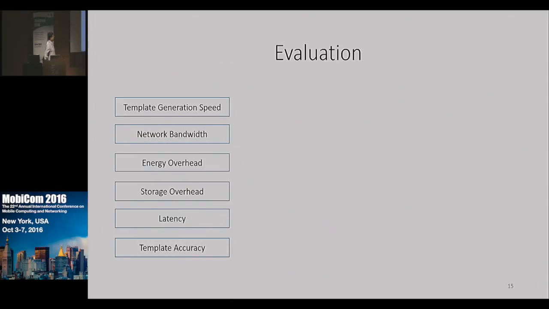So finally, in terms of evaluation, we looked at Appstract from several perspectives, but just to summarize very quickly here, it is fast and it does not consume a lot of energy on the device because at runtime, we are just simply matching these UI trees. We are not doing any kind of cloud communication. To generate the templates, it takes a couple of minutes, and the template sizes are approximately a few hundred kilobytes. Please see the paper for details on those parts of the evaluation.